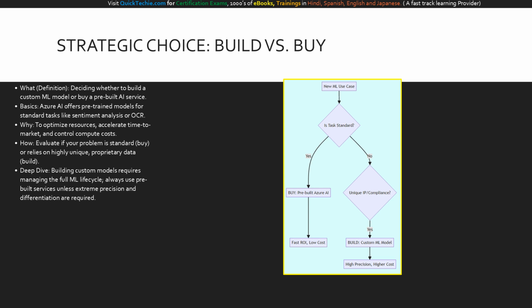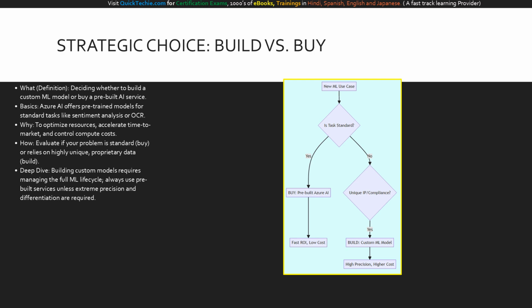For a new ML use case, we ask, is the task standard? If yes, we follow the path to buy pre-built Azure AI, yielding fast ROI and lower costs. If the task is not standard, we ask, does it involve unique intellectual property or strict compliance? If yes, we build a custom ML model. This path requires managing the full iterative ML lifecycle we just discussed, resulting in high precision, but at a higher operational cost.